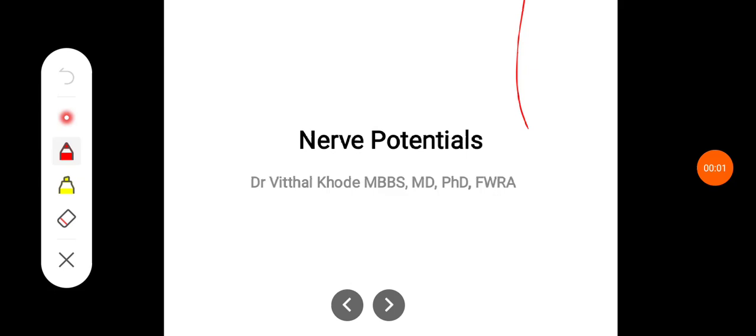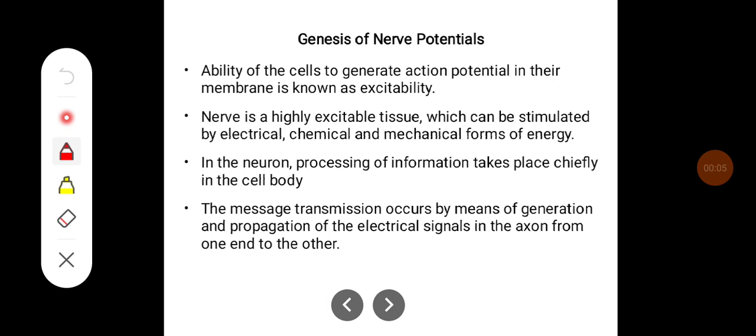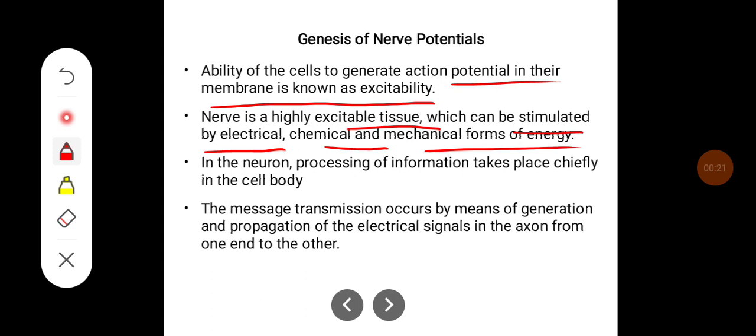Hello everyone, in this class we'll try to learn about what are nerve potentials. Genesis of nerve potentials. The ability of a cell to generate action potential in its membrane is known as excitability. Nerve is highly excitable tissue which can be stimulated by electrical, chemical and mechanical forms of energy.